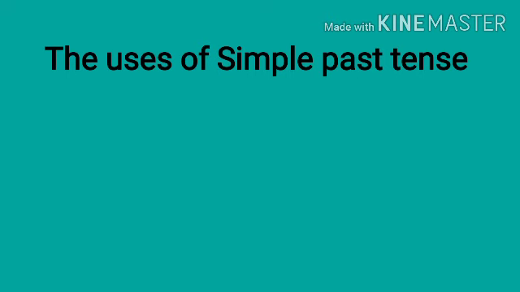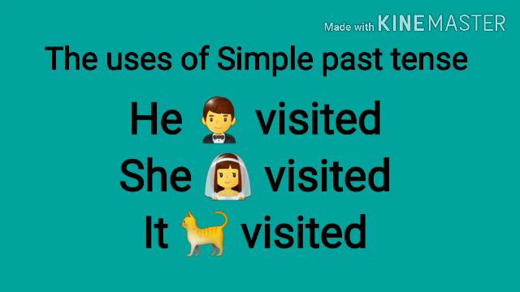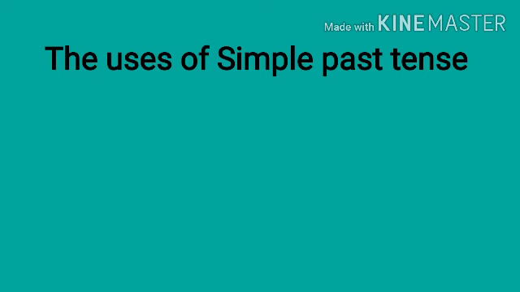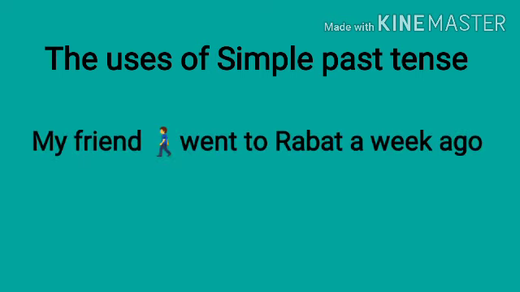As you see here, to visit is the verb, and it is a regular verb. That's why we added ed. It doesn't matter what the subject is. Even if it is he or she or it, we will say he visited, she visited London. It is not like the simple present. It is very easy. Another example: my friend went to Rabat a week ago.